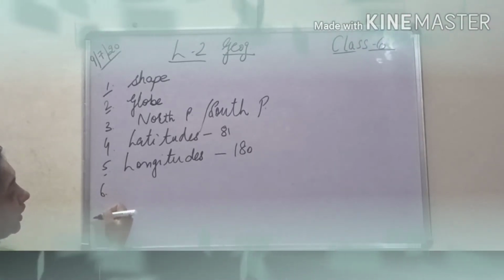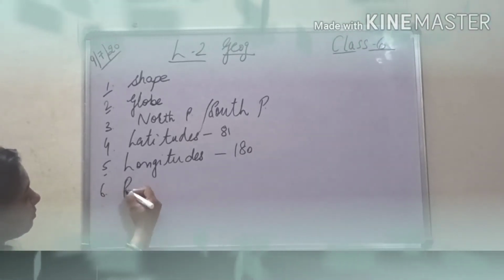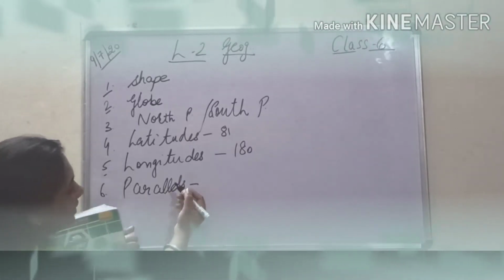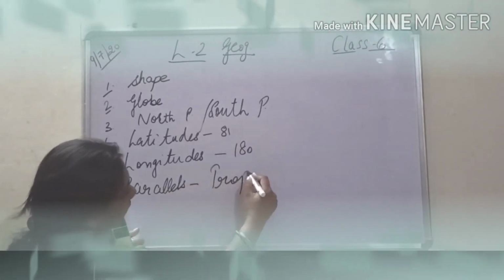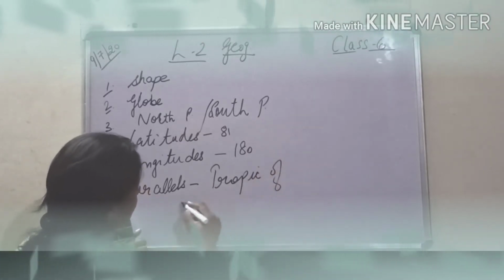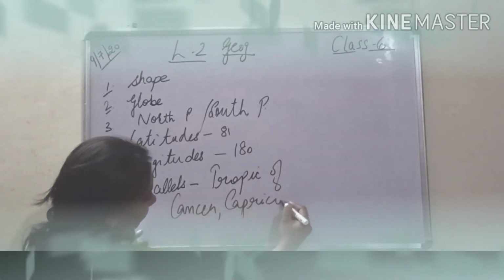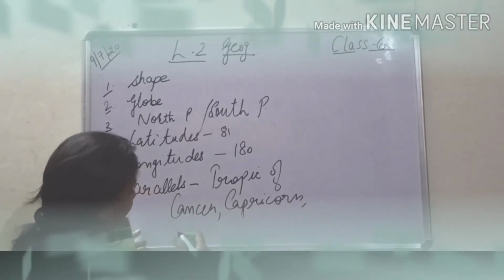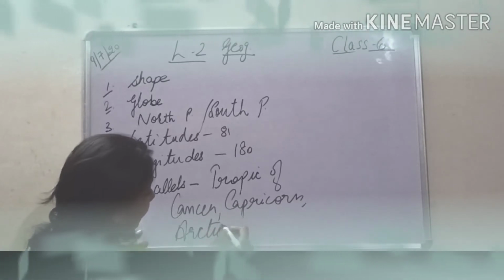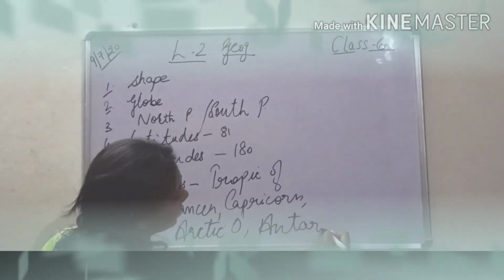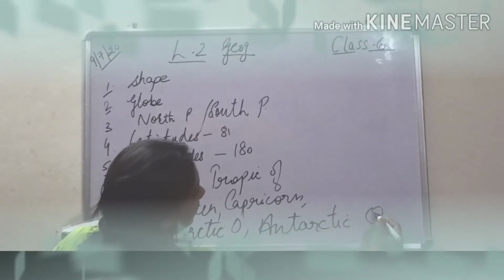Then we discussed some important parallels. That is Tropic of Cancer, Tropic of Capricorn. Then we also discussed the Arctic Circle, and the degrees also we discussed, and then the Antarctic Circle.